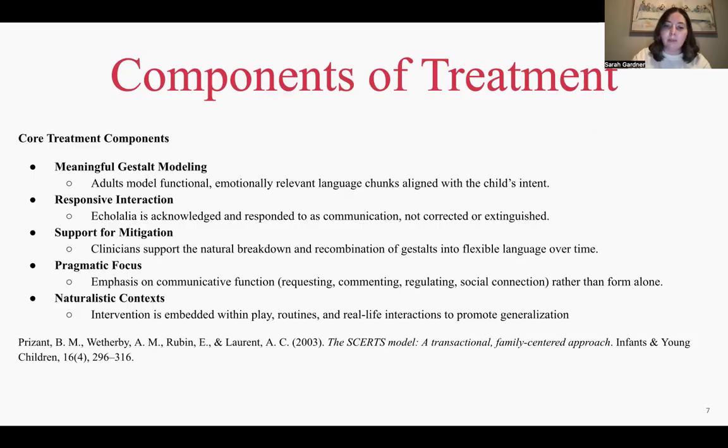We also support something called mitigation, which is when those larger language chunks start to get broken down and recombined into more flexible language over time. There's also a strong pragmatic focus, meaning we care more about what the child is trying to communicate, like requesting, commenting, or connecting, rather than just how correct the sentence is. And finally, everything happens in naturalistic contexts like play or daily routines, so that the language is meaningful and more likely to carry over into real life.